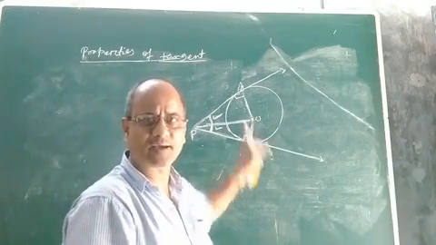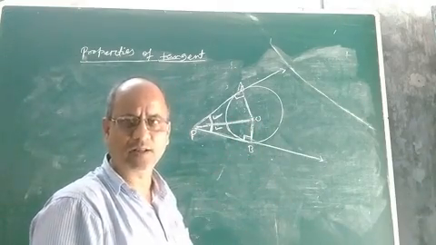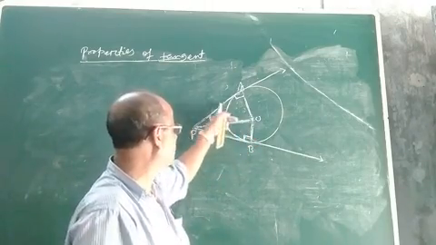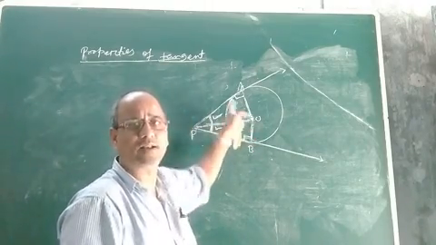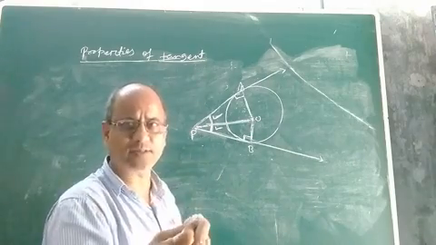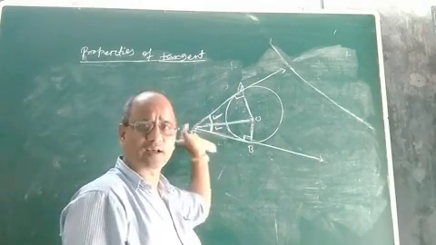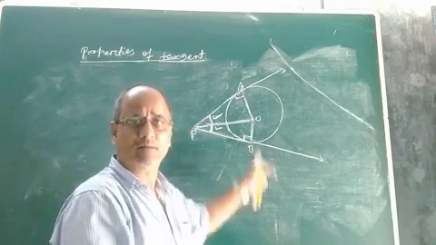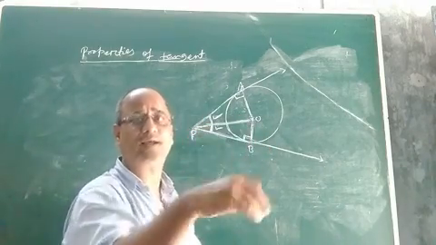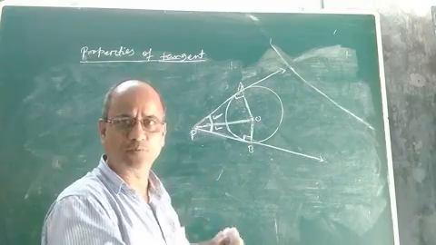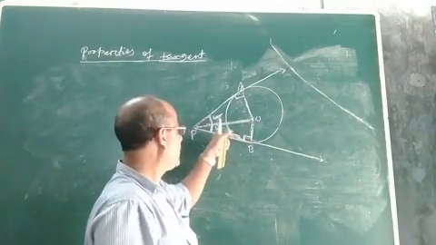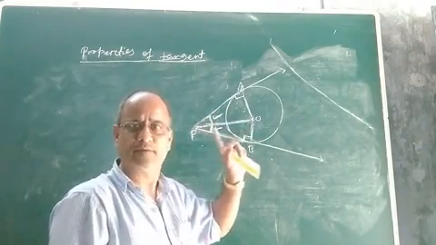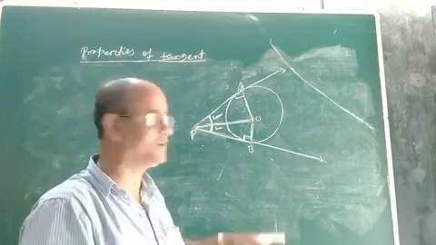And what will happen if angle AOP and angle BOP are equal? It shows that the two tangents subtend equal angle at the center. So what I mean to say, children, is that if two tangents are drawn from an external point to a circle, not only are they of equal length, but they also subtend equal angle at the center. Another thing you see: also, angle OPA will be equal to angle OPB. It can be proved. We are going to discuss it.